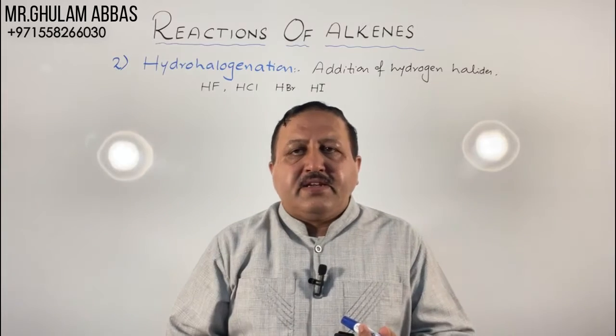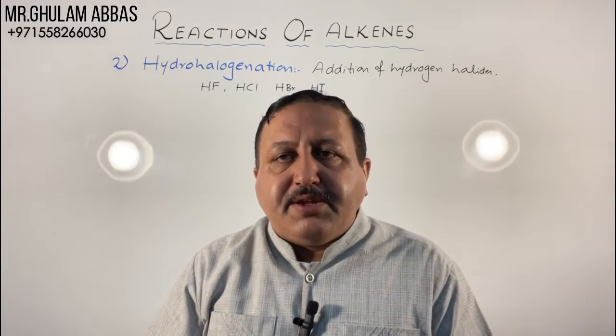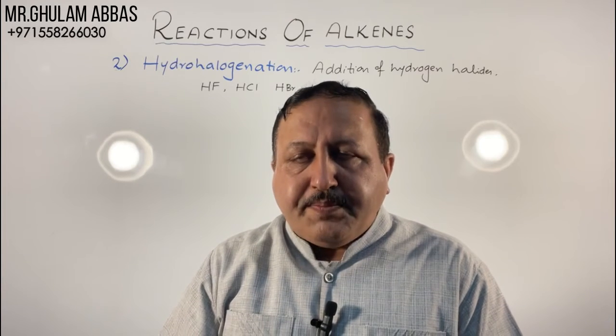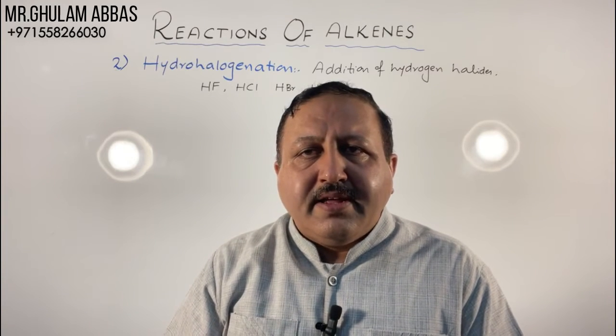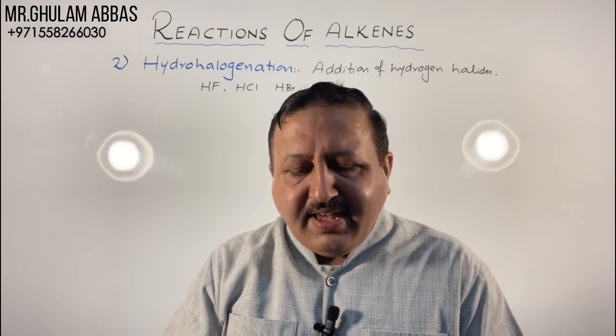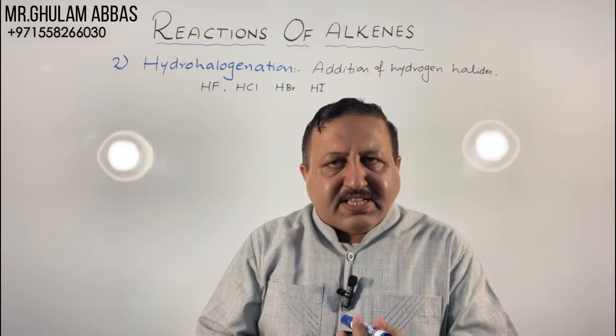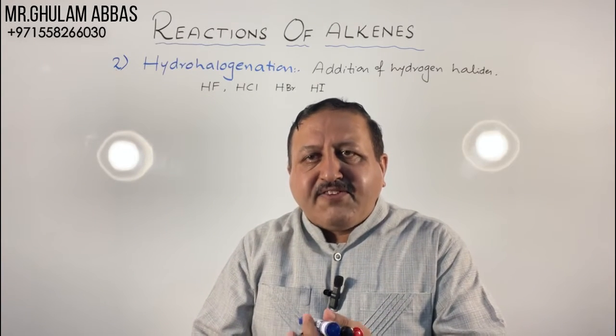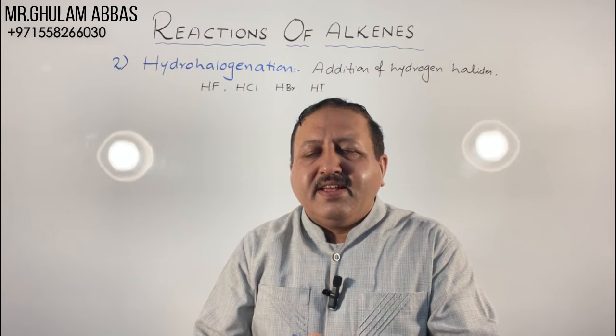We should know that order of reactivity depends upon bond energy, and bond energy depends upon the electronegativity difference between the bonded atoms. If the electronegativity difference is more, bond energy will be high, and if bond energy is high,